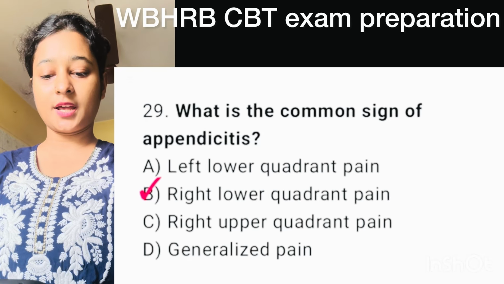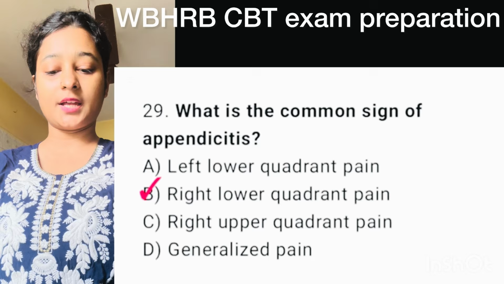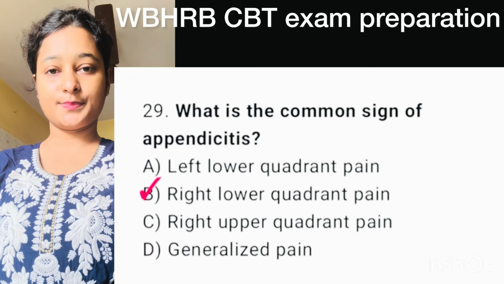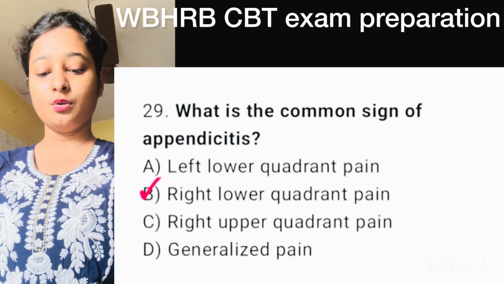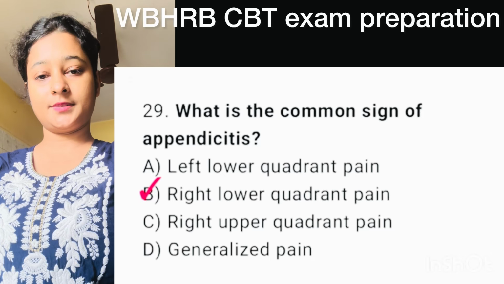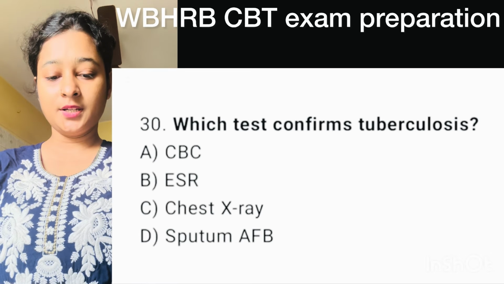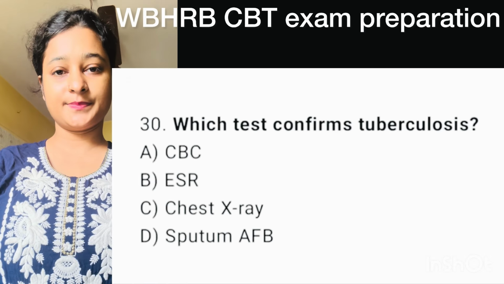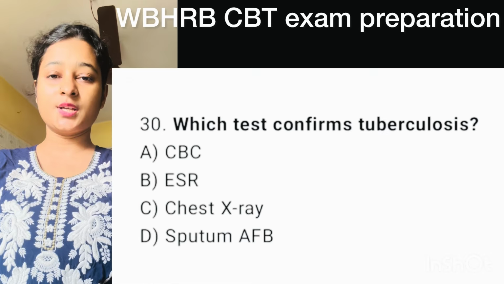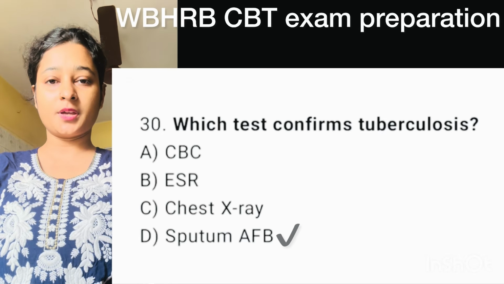Question number 29. What is the common sign of appendicitis? Here correct option is option B, right lower quadrant pain. Question number 30. Which test confirm tuberculosis? Here correct option is option D, sputum AFB.